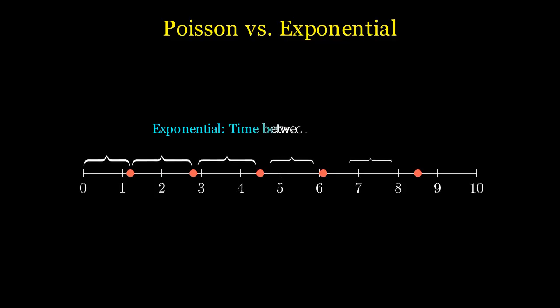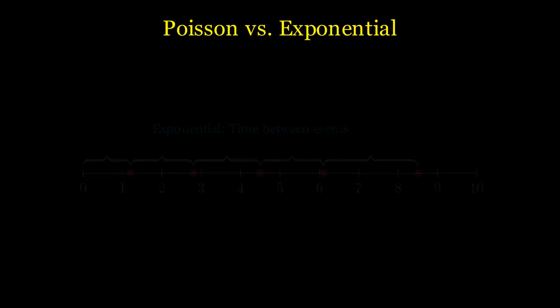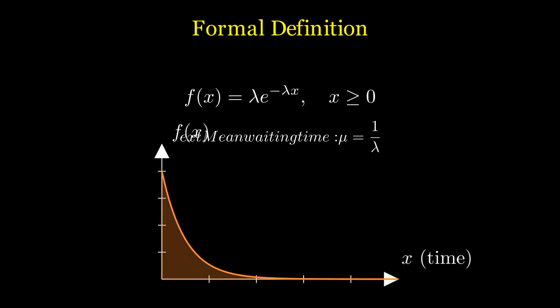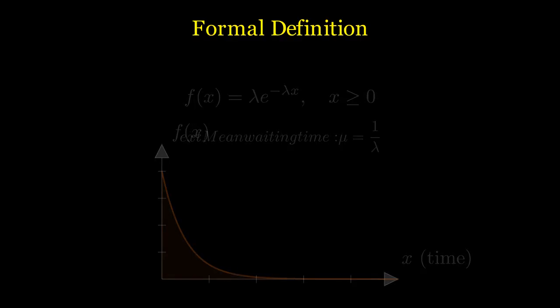A continuous random variable X follows an exponential distribution if its probability density function, or PDF, is given by f(x) equals lambda e to the minus lambda x for x greater than or equal to 0, and 0 otherwise. Here, lambda is the rate parameter. Think of it as the frequency of arrivals. If lambda is 2 buses per hour, the average waiting time is the reciprocal, 1 over lambda, which is 0.5 hours or 30 minutes. Notice how the curve starts at its peak and decays towards infinity. This tells us that shorter waiting times are always more probable than extremely long ones.